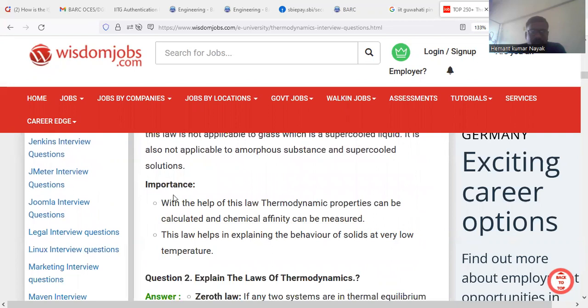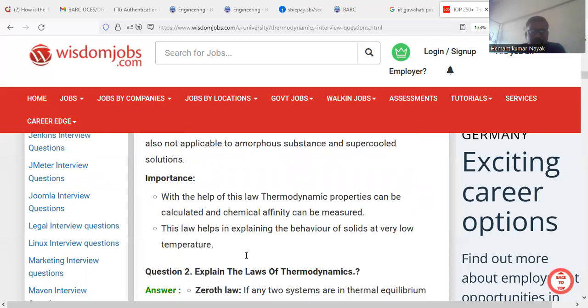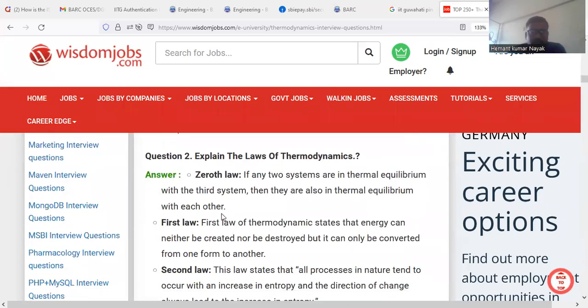And the importance of the third law of thermodynamics is, with the help of this law, thermodynamic properties can be calculated and the chemical affinity can be measured. This law helps in explaining the behavior of solids at very low temperature. Explain the laws of thermodynamics. So here we have the laws of thermodynamics: first law, second law, third law, and also the zeroth law.